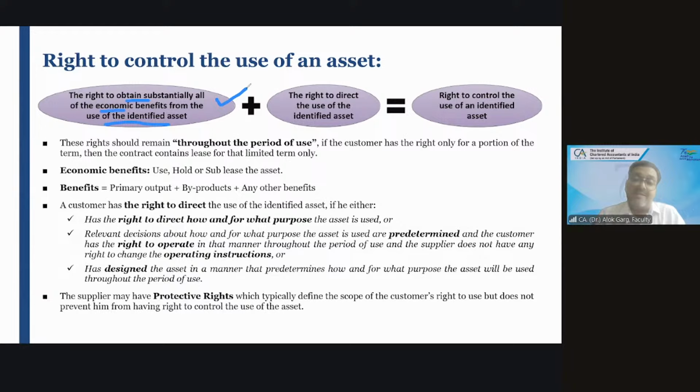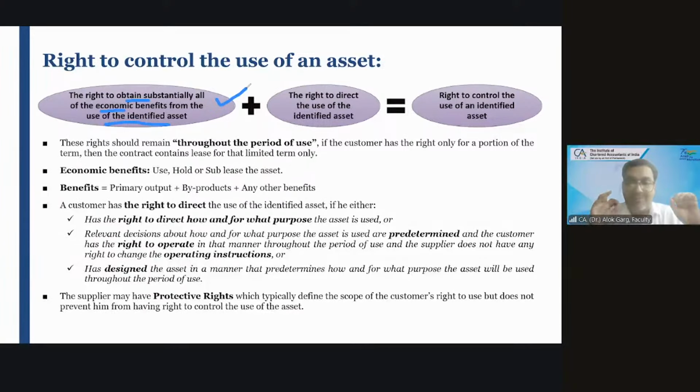The standard says that substantially all the economic benefit from using the asset should flow to the lessee, right?